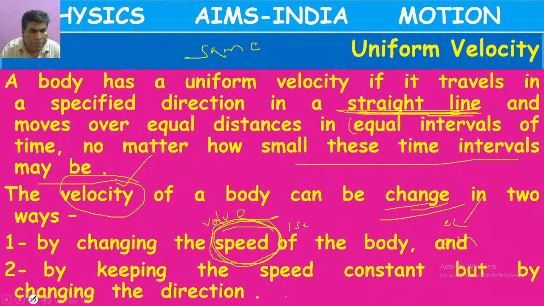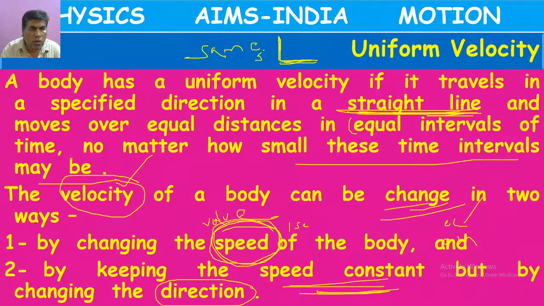What is the second type? The speed is constant, but the bus is changing direction. The bus coming like this on a straight road at 50 km per hour, with the same speed, went like this. Here also 50 km per hour speed. Here the value of the speed does not change.